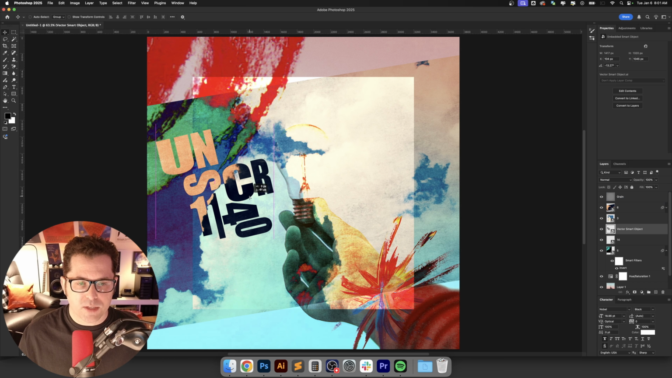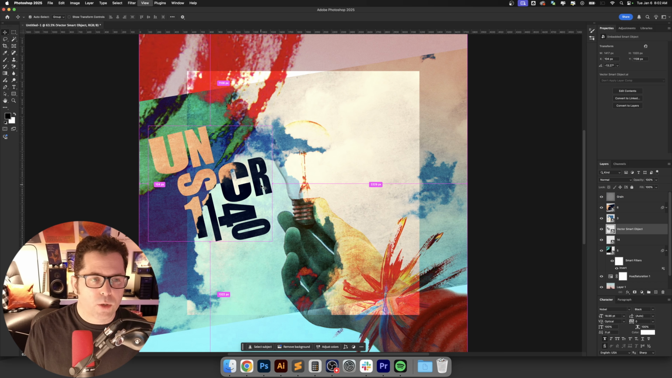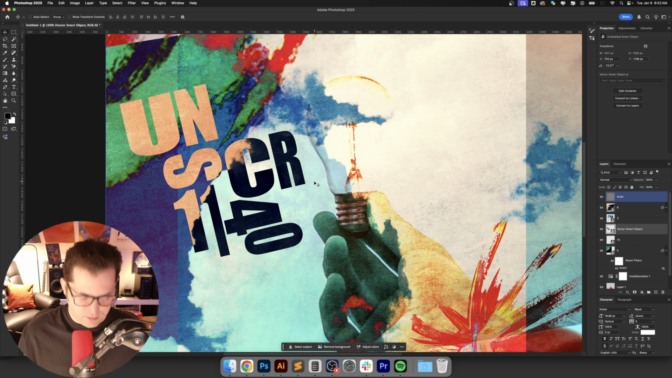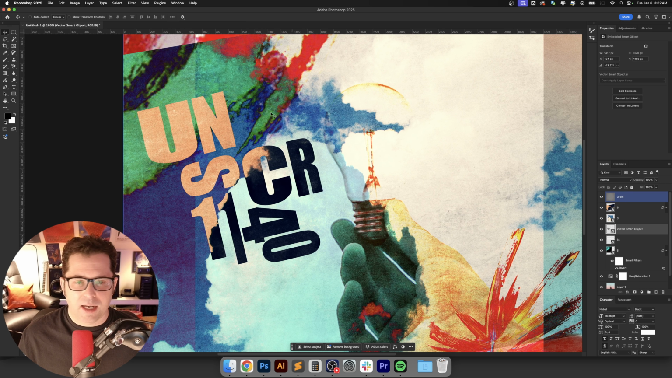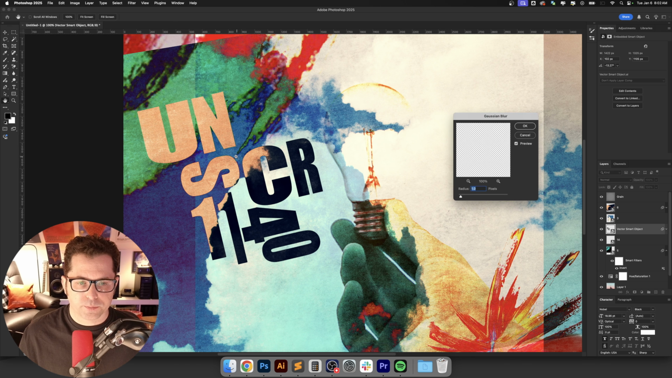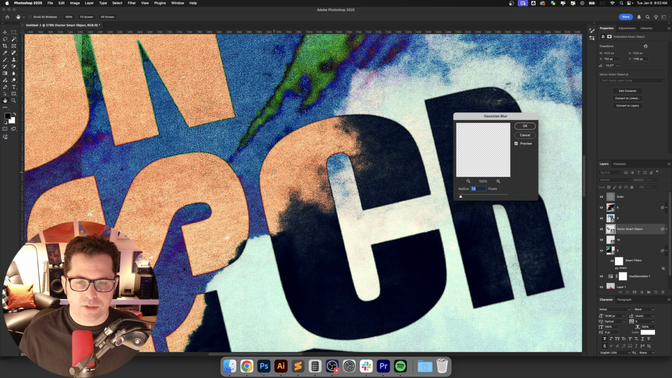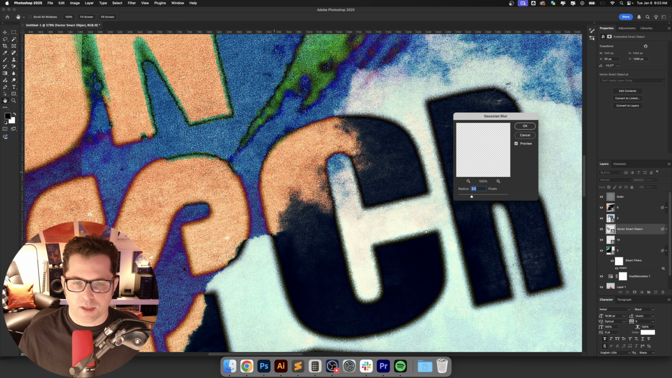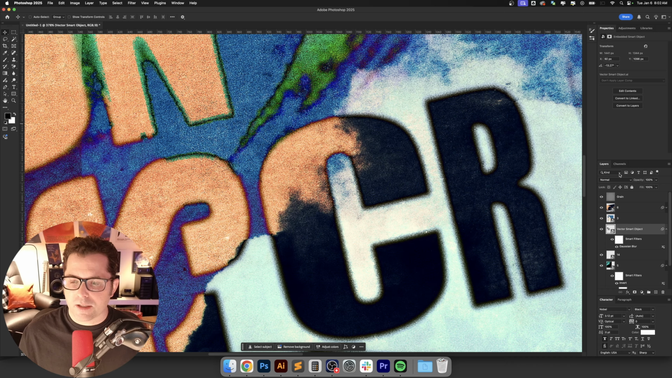So we're just going to rotate that really quick, and let's zoom in a little bit, and I'm going to go in here to filter, blur, and Gaussian blur, and we're just going to soften that edge a little bit. Actually, we're going to soften that edge a lot. So we're going to bring it up to about 5. 5 looks pretty cool.